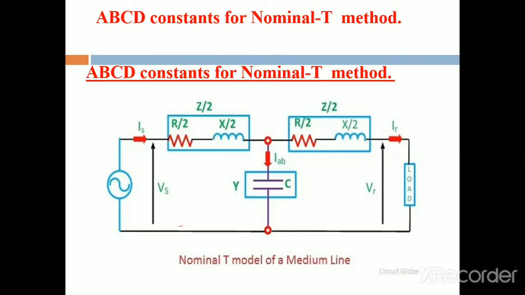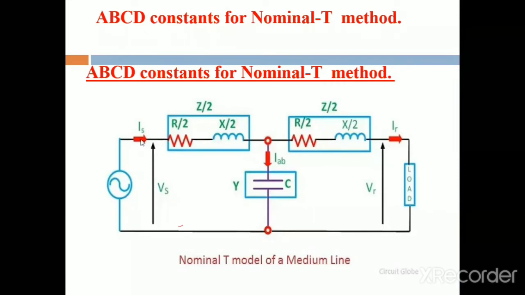In it, the impedance value is divided into two halves. At the middle of this impedance, we connect the capacitance. The shape is like a T shape, so it is called the nominal T method.